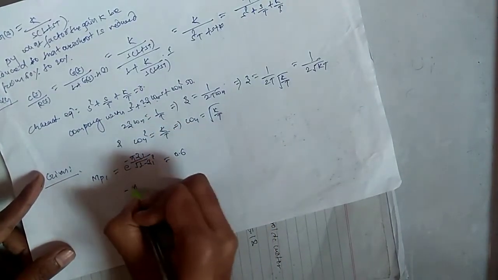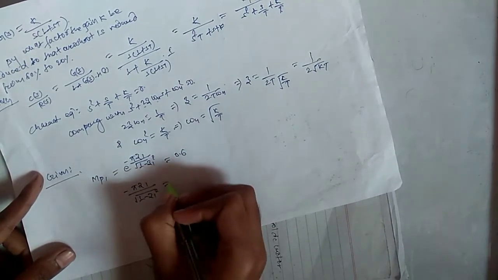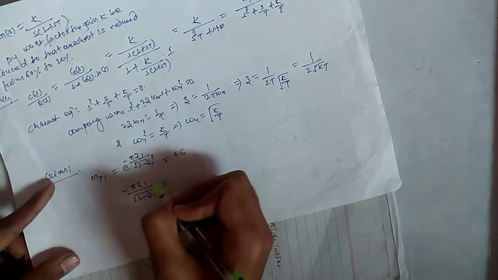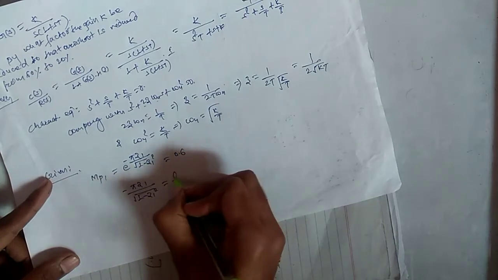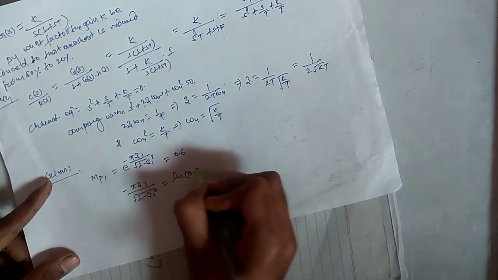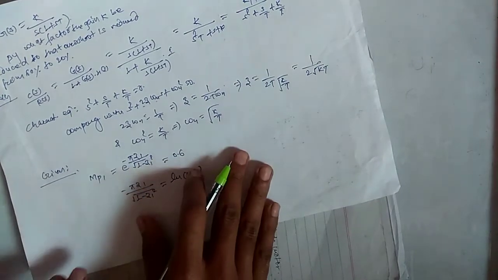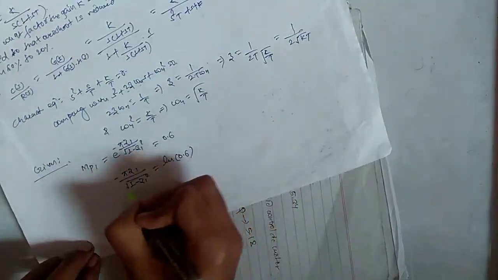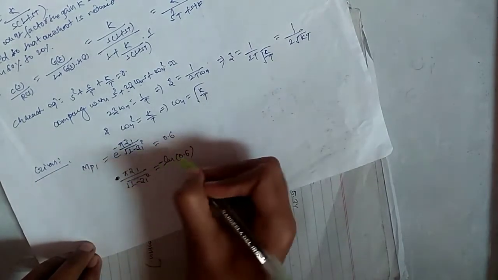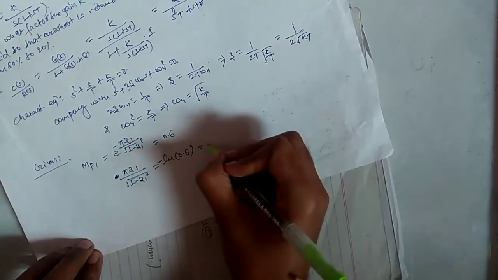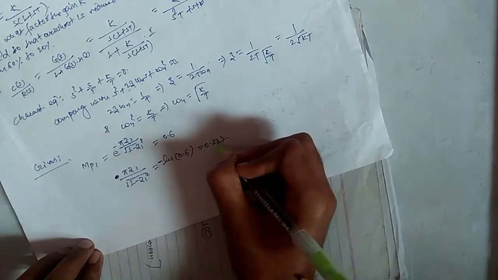Since we have exponentials, we take the log: pi zeta 1 upon root under 1 minus zeta 1 square equals minus log 0.6, and the value of minus log 0.6 is 0.287.